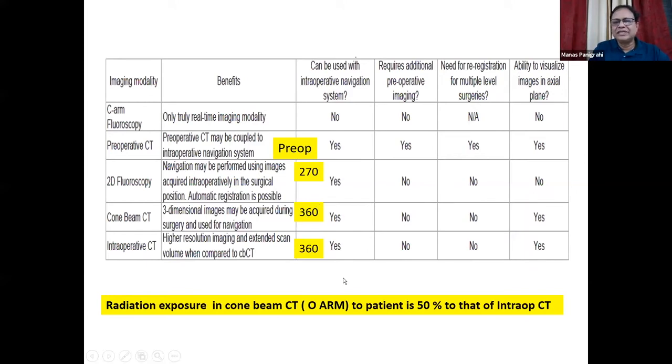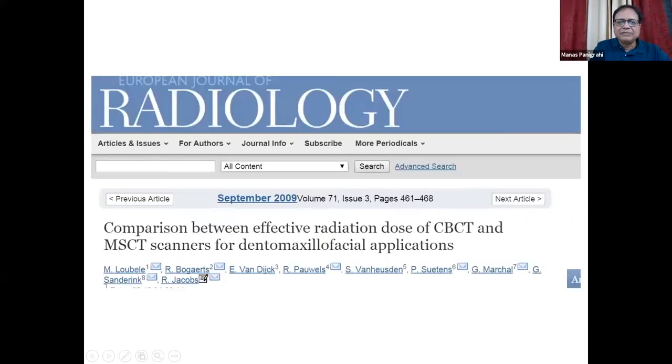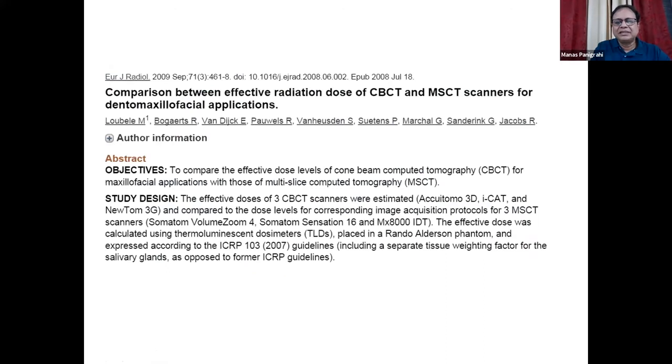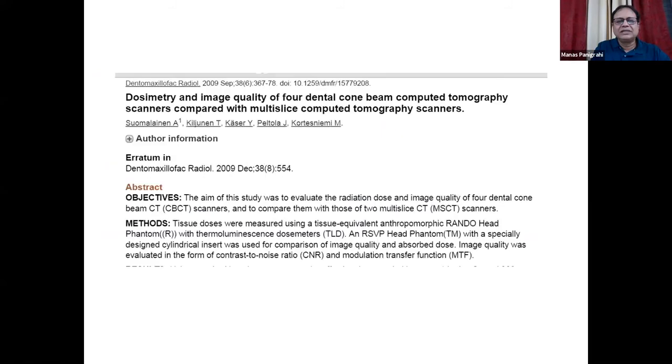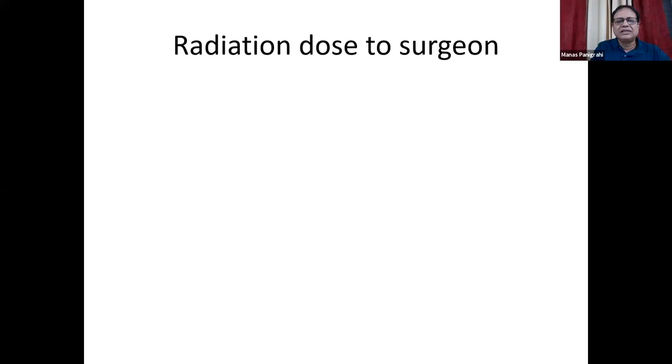And the 360 degrees and 270 degrees I have already explained, and the ability to get axial images also I have explained. Now this paper came in 2009, comparing the effective dose of cone beam CT or an O-arm with the multi-slice scanner. And this is again another paper. So there are multiple papers, and the conclusion was that the cone beam CT or O-arm has a lesser radiation dose to the patient and surgeon than the intra-op CT. Now, what is the radiation dose to a surgeon?